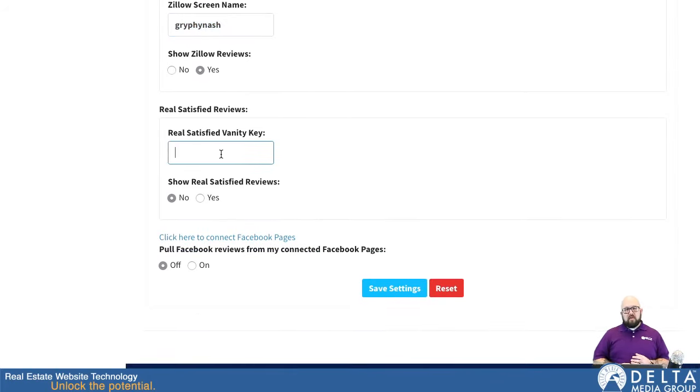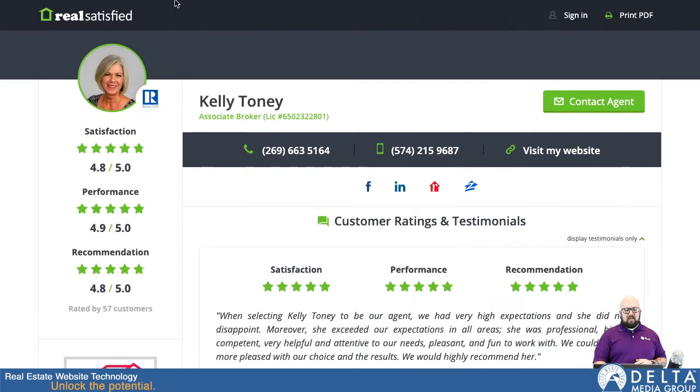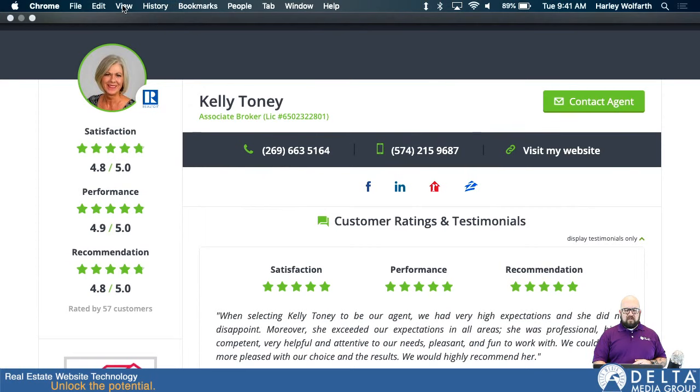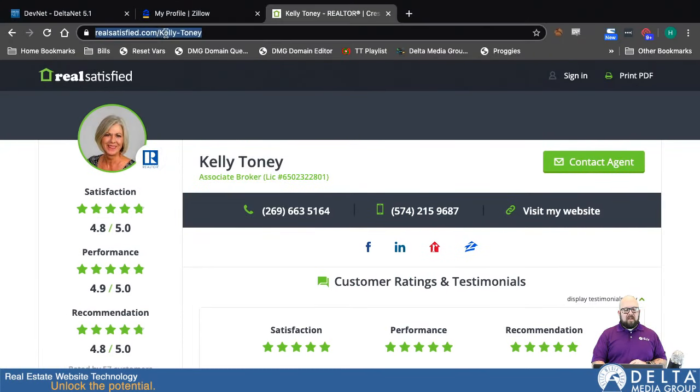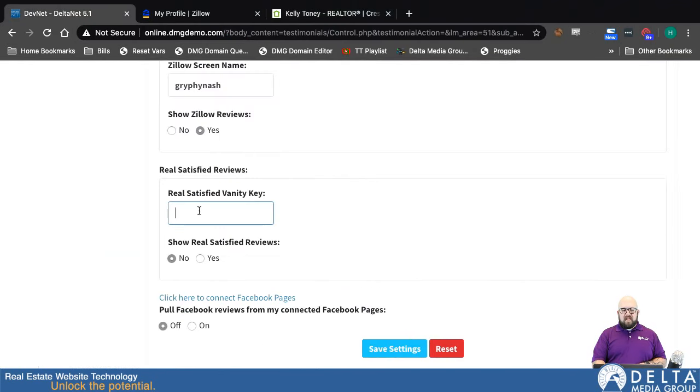Next, we can automatically pull in reviews from Real Satisfied. If you do have a Real Satisfied account, you can get those. For the Real Satisfied reviews, if you go to your reviews page, and you see we're looking at an agent's Real Satisfied reviews page here, let me bring my toolbar up here. There we go. So this right here is basically your username. This is the Vanity key. If you take this last part of the URL and copy that, you would paste it over here as your Real Satisfied Vanity key and switch this to Yes, and then the system will automatically pull in the reviews from your Real Satisfied account as well.